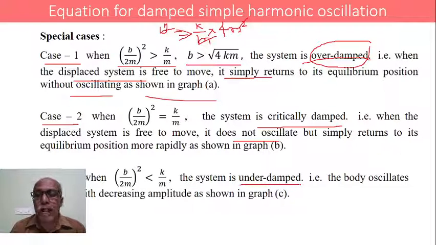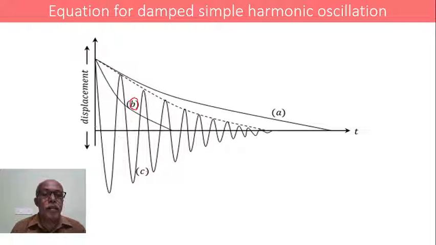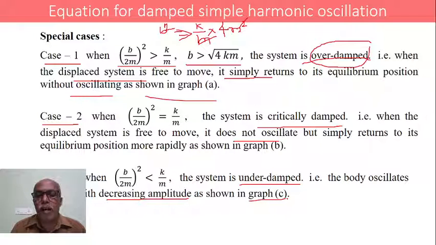In the sense, the body, when displaced from the mean position, oscillates, but with decreasing amplitude, continuously and steadily, and finally it stops oscillating, as shown in figure C. The body is oscillating, but the amplitude is gradually decreasing, and finally at a certain stage the oscillation stops, as shown in graph C.